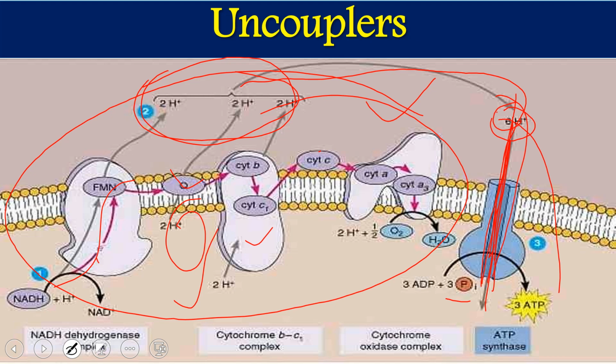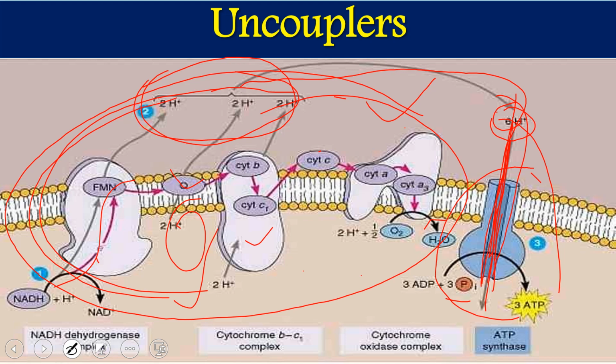Molecules which cause this loss of the proton gradient are called uncouplers, which uncouple electron transport from oxidative phosphorylation. Oxidative phosphorylation occurs in ATP synthase, and this is the electron transport chain. When the electron transport chain is linked with oxidative phosphorylation, we get ATP.